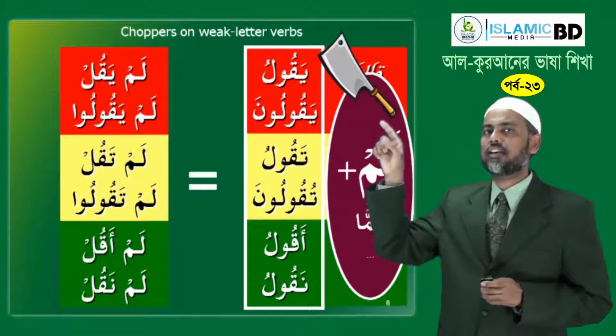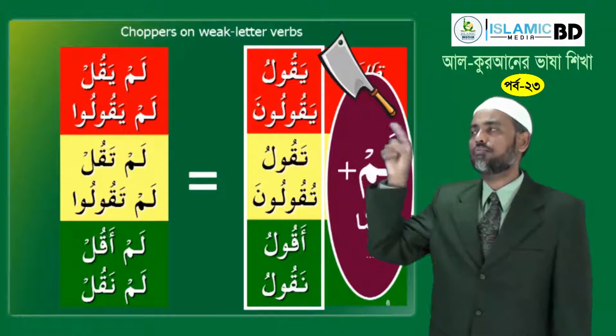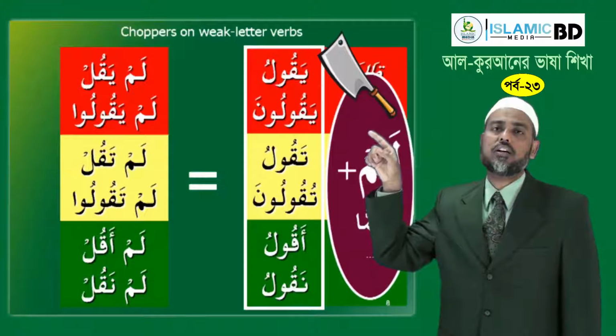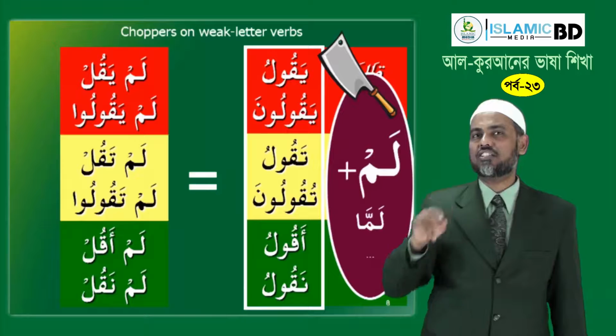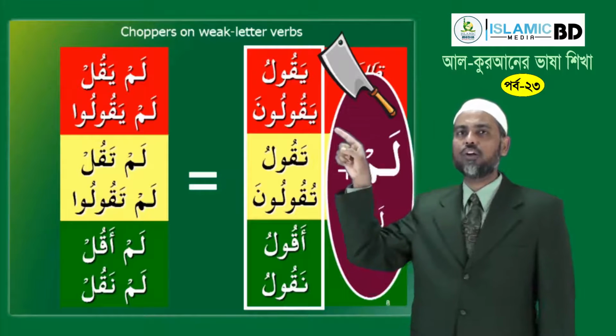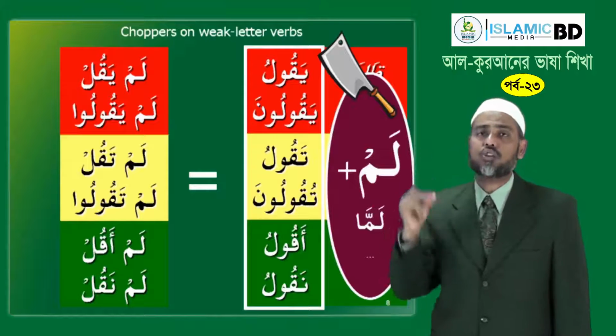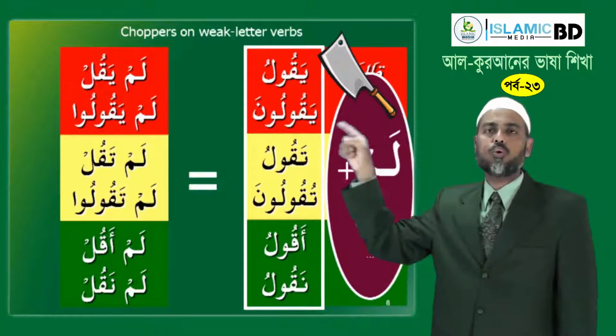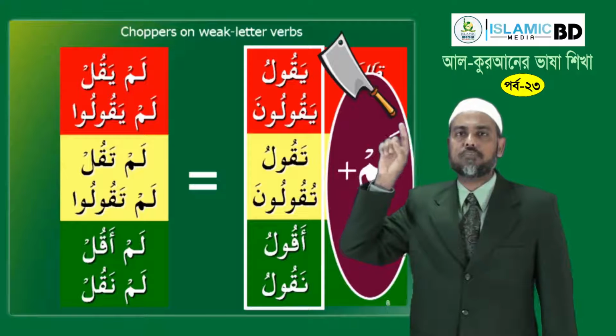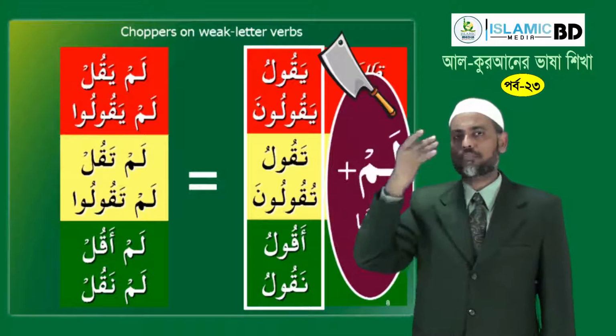Similarly, if you have weak letters like lam yaqulu, if you apply this in Arabic, you cannot have 2 jazm, 2 sukun, lam yaqul. So what happens? The chopper has to act, so it chops the waw. So yaqulu becomes yaqul. Lam yaqul, lam yaqulu. Can you repeat after me?